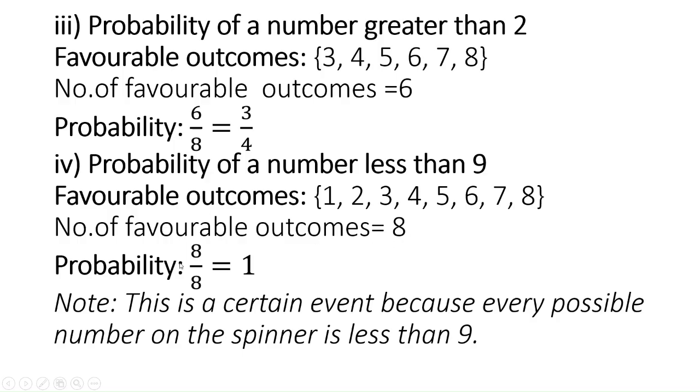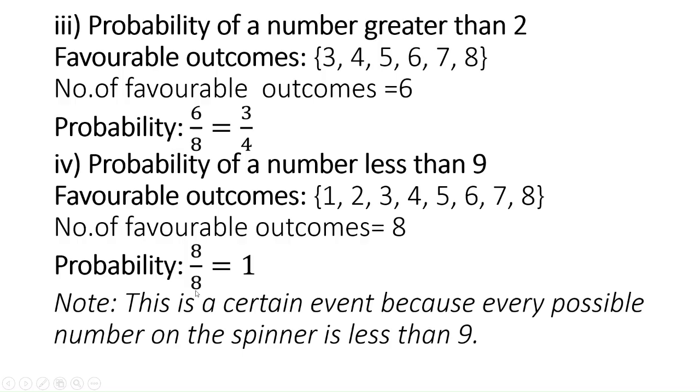The probability is number of favorable outcomes by total possible outcomes. Possible outcomes are 8, favorable outcomes are 8. 8 by 8 is equal to 1. So this is a certain event, because when the arrow is rested, it should rest on one of the numbers, and every number on the spinner is less than 9. This is what we call a certain event, a sure event.